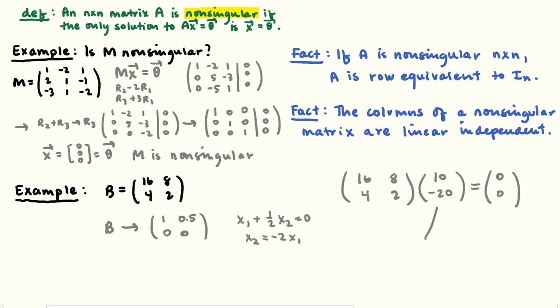So there is a non-trivial vector that, when I multiplied it by this singular matrix, got me back to the 0 vector. Eventually we'll say that 10 and negative 20 is in the null space of B, but you don't really know about that yet. So my conclusion is B is singular. And I'm going to stop there. That's going to be all for this video.